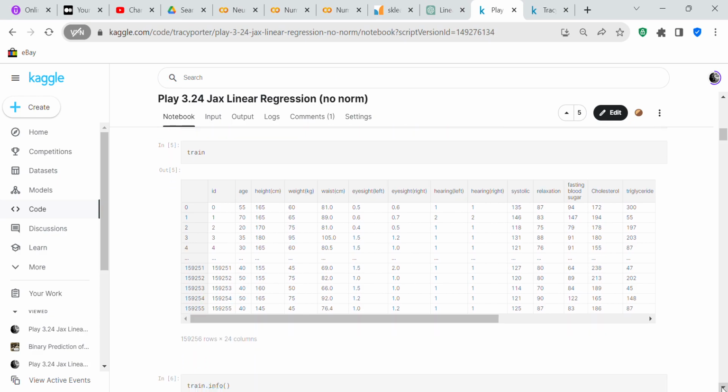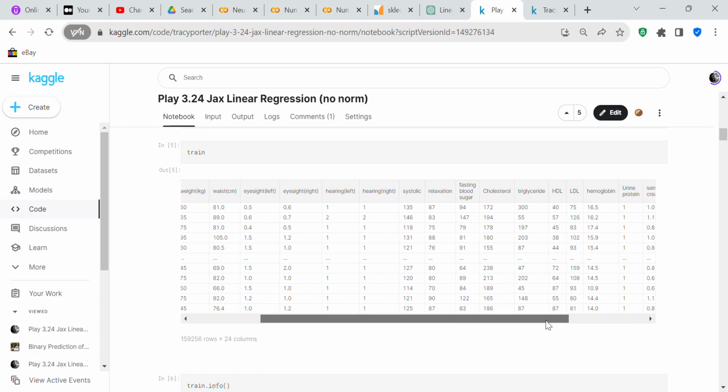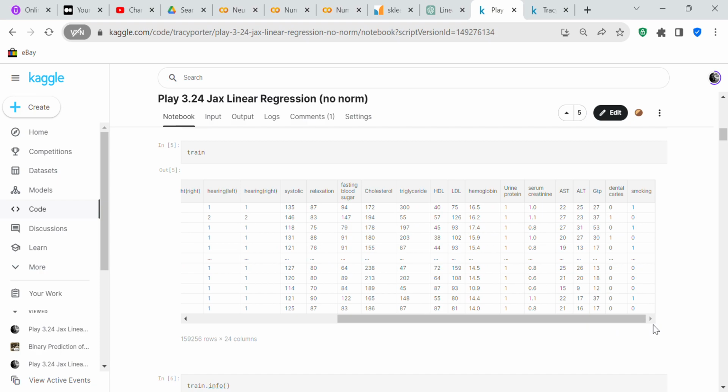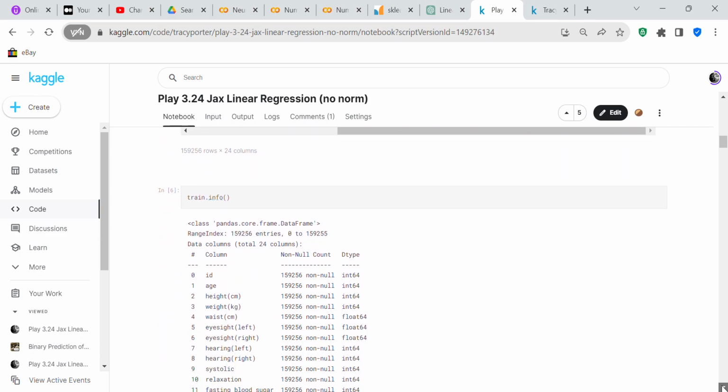Now we're going to check the train file. You see it's 24 columns of data, and we can see all of the 24 columns, the final column being smoking, which is your target. But what we're going to do is predict on probabilities. We're not going to predict whether they're smoking or not. We're just going to predict the probability that they're going to smoke.